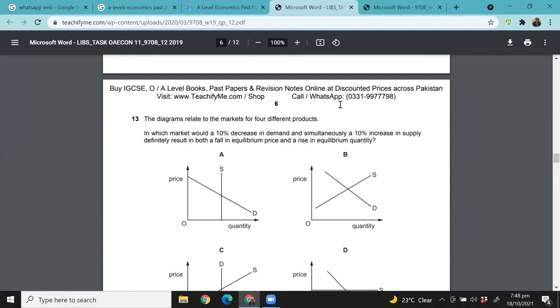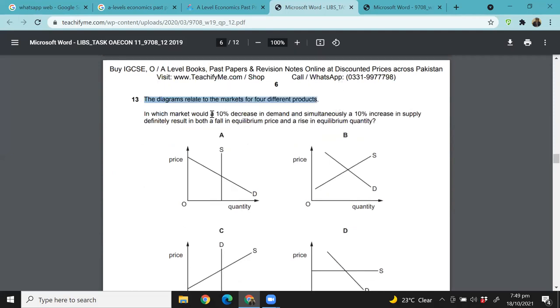Okay, the diagram shows the market for 4 different products. In which market would a 10% decrease in demand and a simultaneous 10% increase in supply definitely result in both a fall in equilibrium price and a rise in equilibrium quantity? Interesting. In which market, think about this.